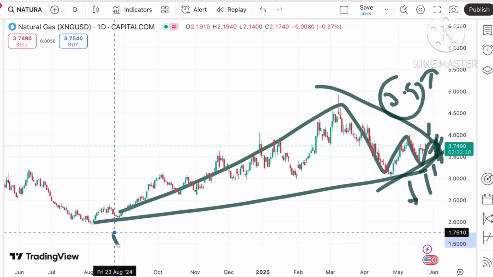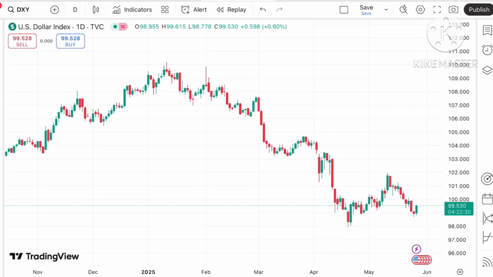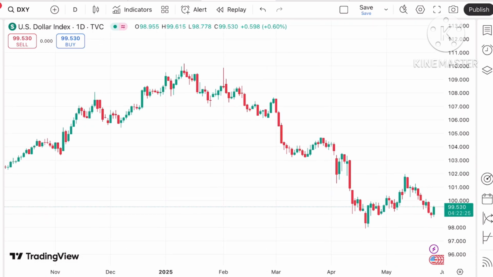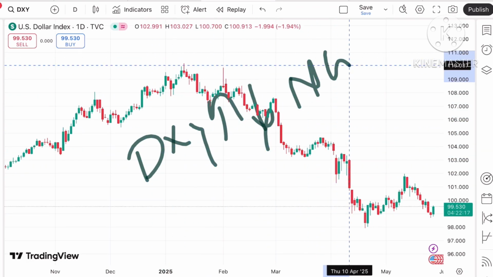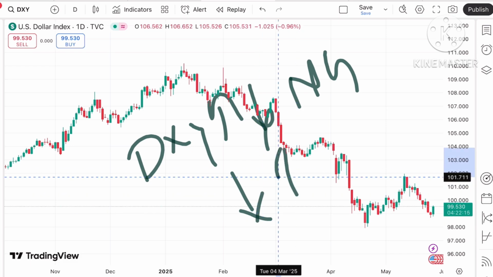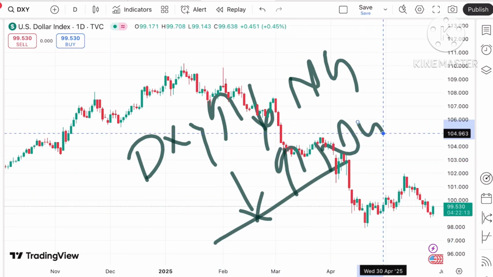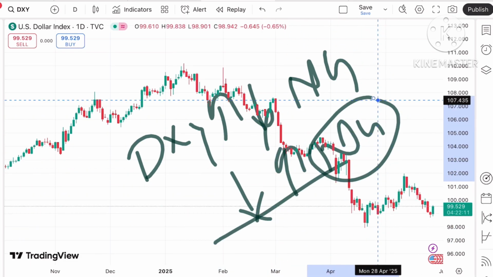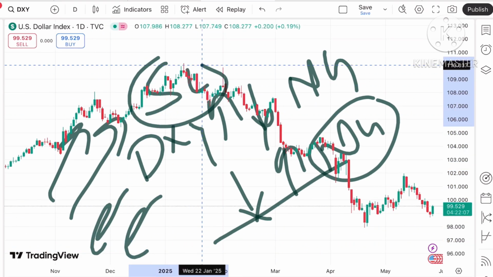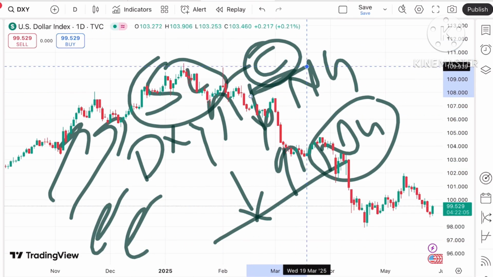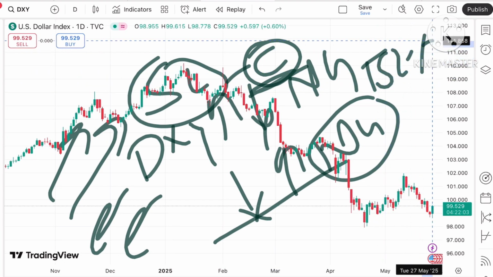Let's see how the dollar index is moving. I have clearly explained that the dollar index and natural gas are inversely related. When the dollar index goes high, the natural gas price comes down, and vice versa. Sometimes they both move in the same direction, so whenever you start to trade, put your SL, which will save the capital, and trail your SL as soon as you are in.